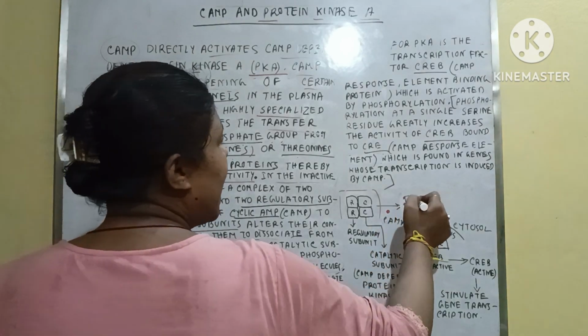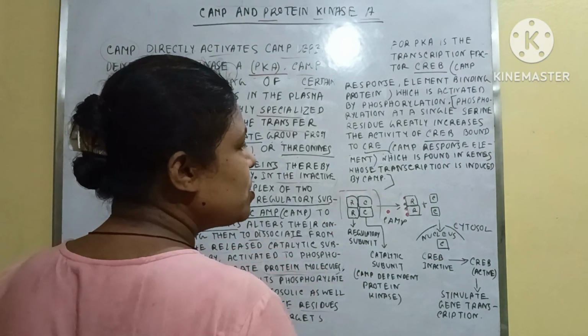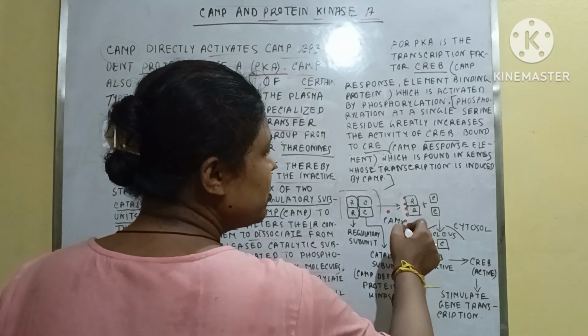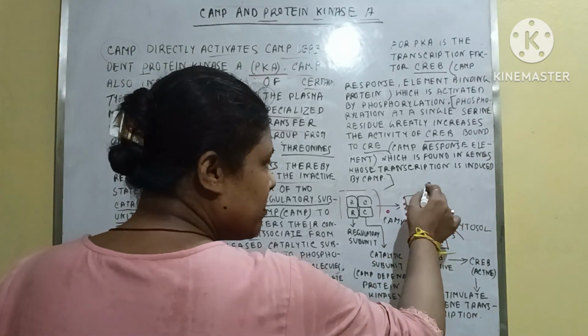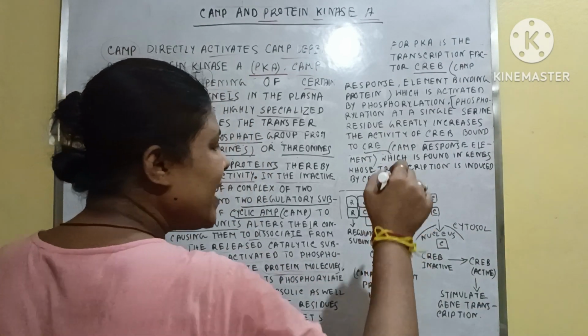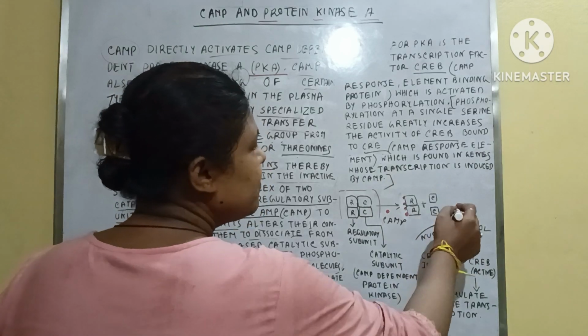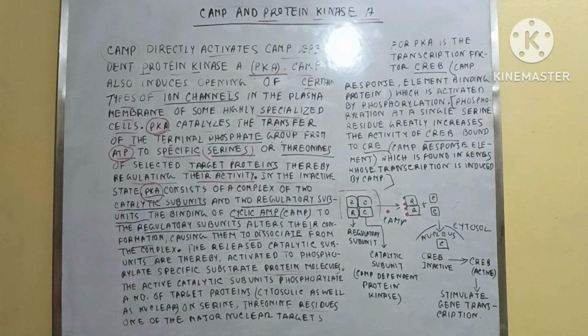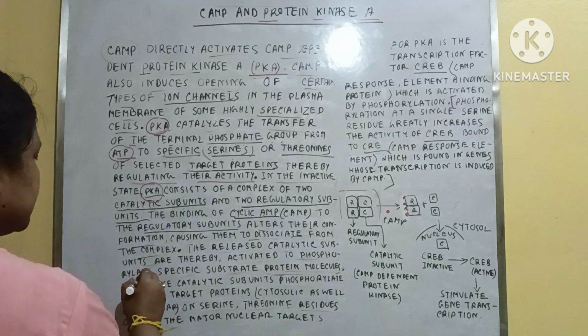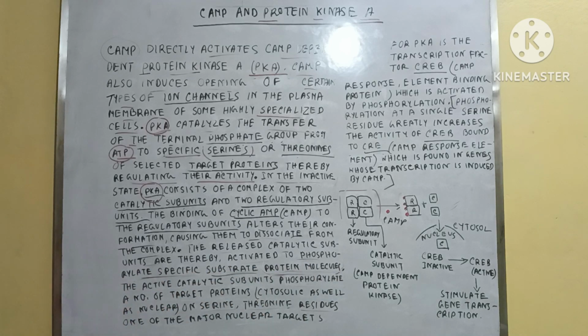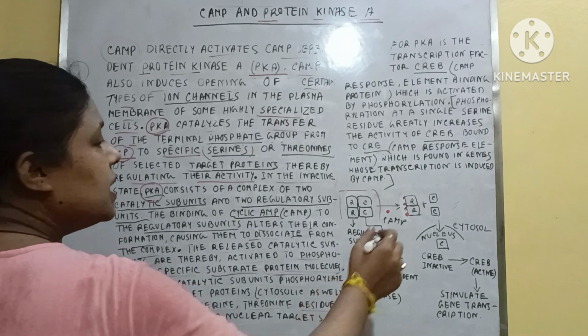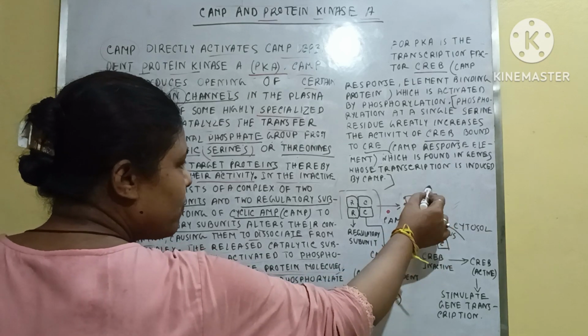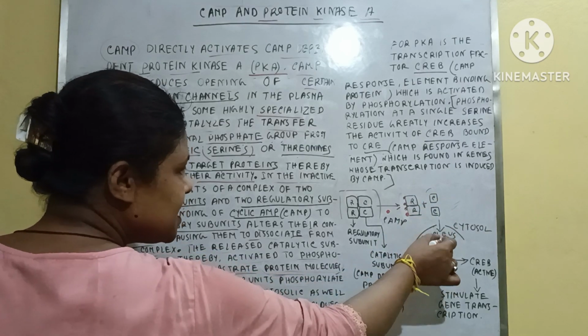After separation from the regulatory subunits, the catalytic subunits tend to enter the nucleus from the cytosol. Clear? And these released catalytic subunits are thereby activated to phosphorylate specific substrate protein molecules.